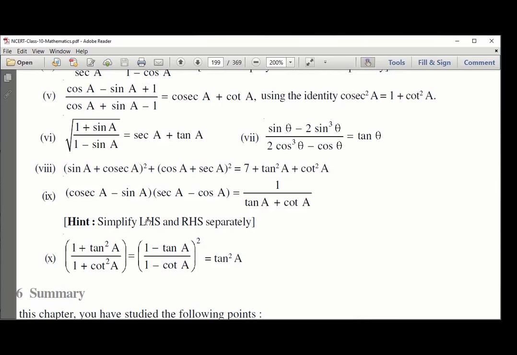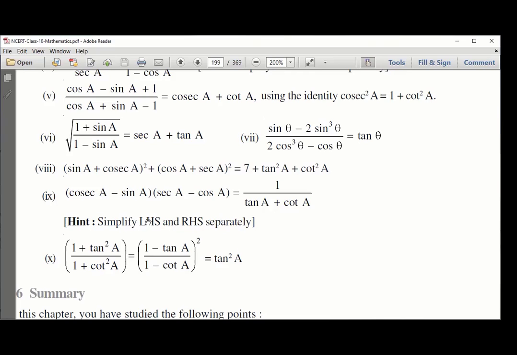I can think something from the right hand side. And one more thing, guys: it is not necessary to make LHS equal to RHS. You can make LHS equal to something, and RHS equal to the same thing. Like you simplify the right hand side to something, and then simplify LHS to the same thing. That also works. Many people think we have to somehow bring RHS, but no, it's not so.